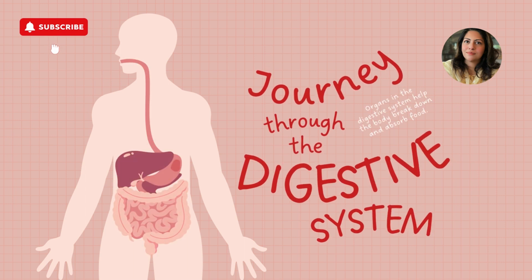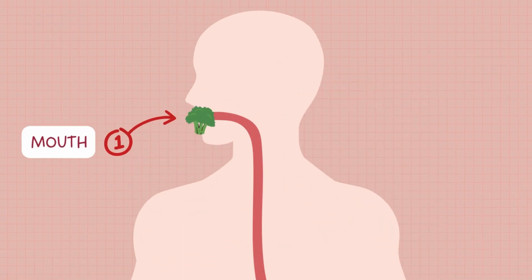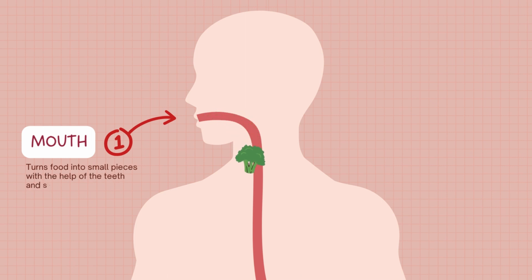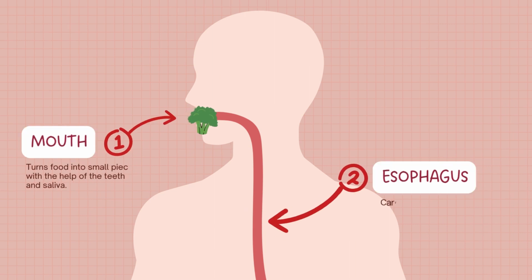In this video, we are going to learn about the human digestive system. First, we put the food into the mouth where it turns into small pieces with the help of teeth and saliva. Then the esophagus carries the food from the mouth to the stomach.